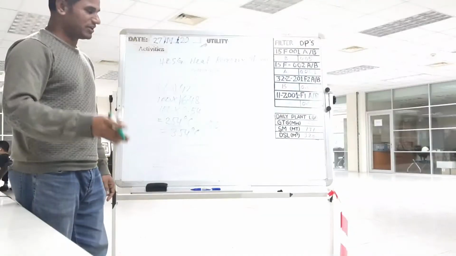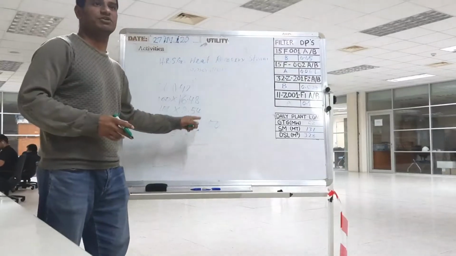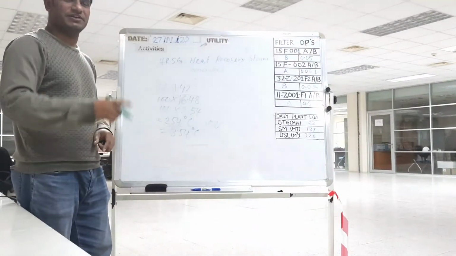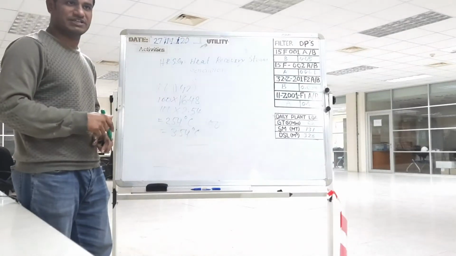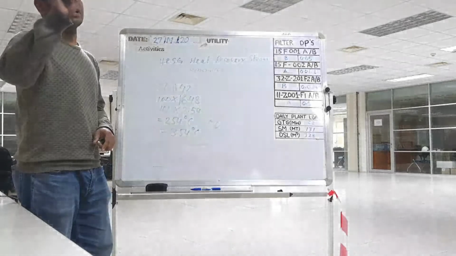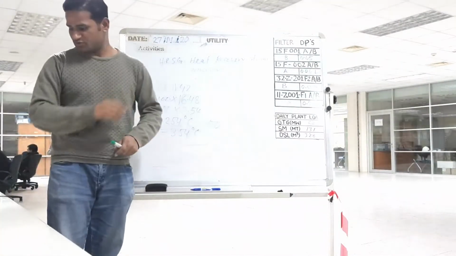Yeah, in our HRSG 42 kg pressure, superheated steam temperature 354 degree centigrade. So always need to maintain around 354 degree centigrade. If coming less than 344 degree centigrade, that time some condensate possible to in the steam. Clear, Mansur? This is most important.